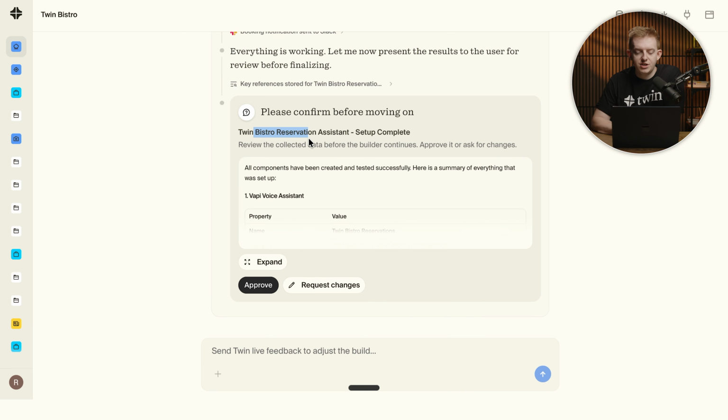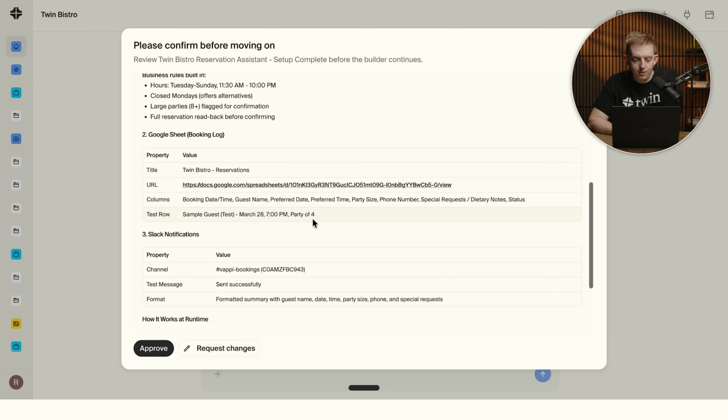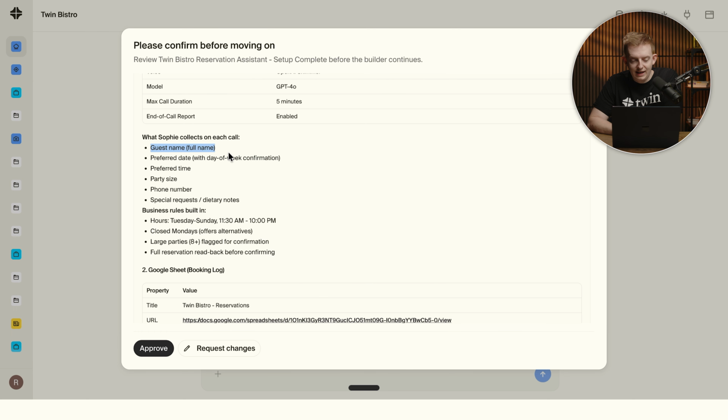Okay, so now we can see it's finished everything. Now it's just asking us to double check its work. So we can click expand here and we can see, okay, it's a Vappy voice agent. It has all of the details that we might want to know. It says what it's going to collect, like their name, preferred date, etc. Again, I didn't even give it that much of a robust prompt. It just figured this stuff out based on the fact that it's a restaurant or whatever.